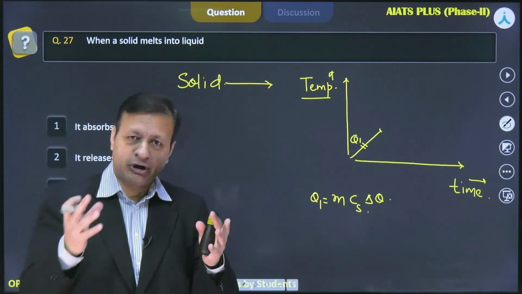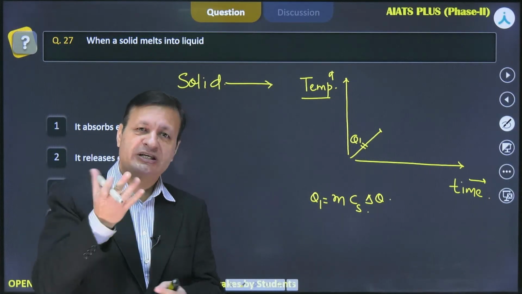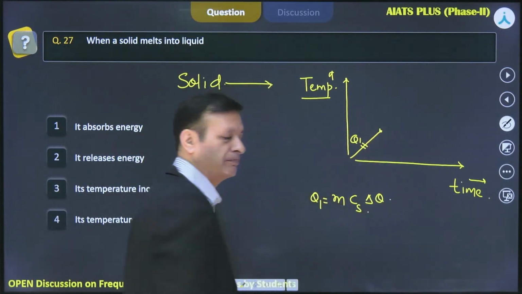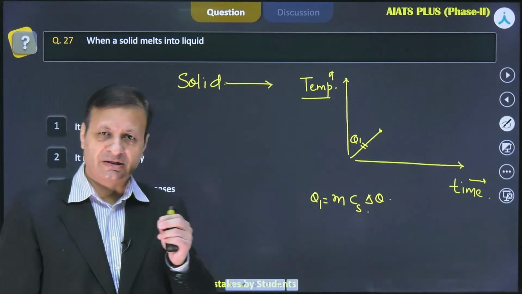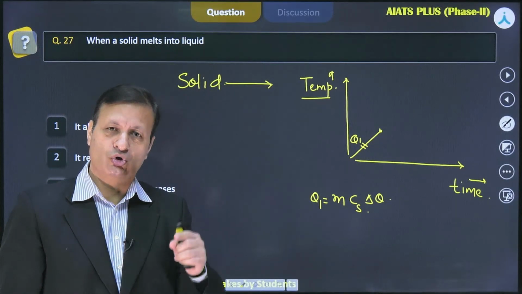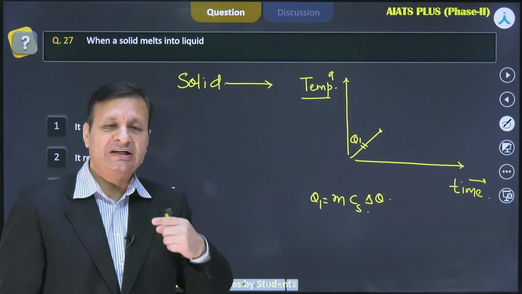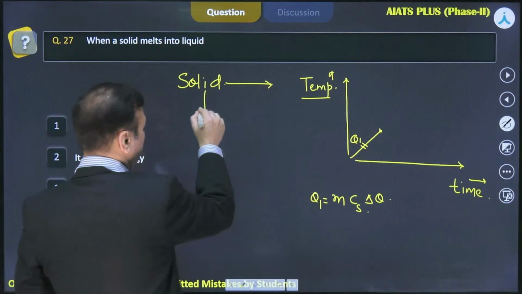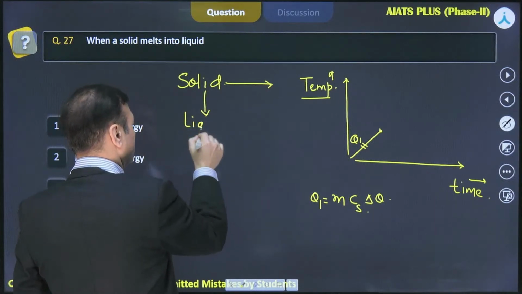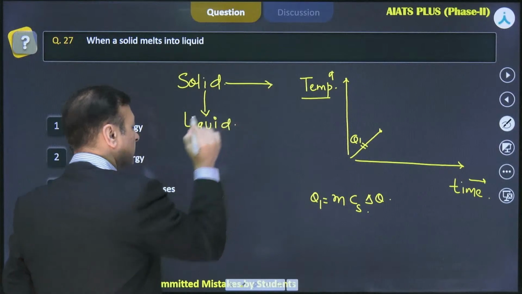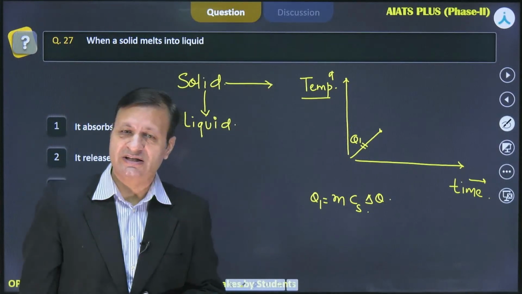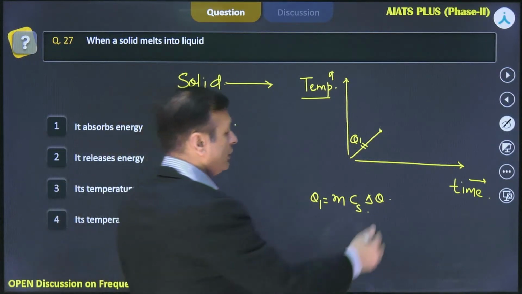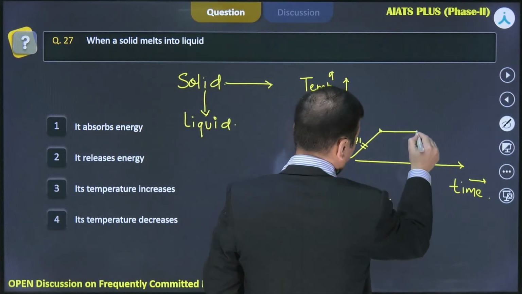So first the body absorbs heat and its temperature keeps rising, and this continues for some time. But after one stage, when you keep on heating, ultimately a stage will come when the solid will become liquid. And this process is basically called melting.